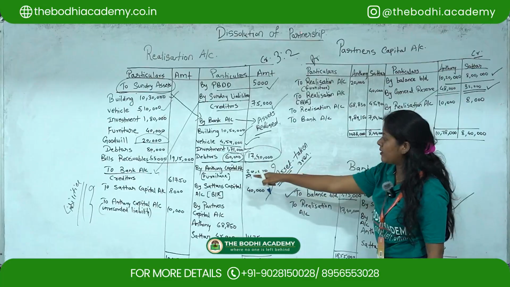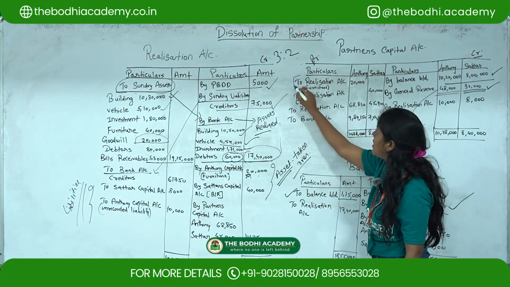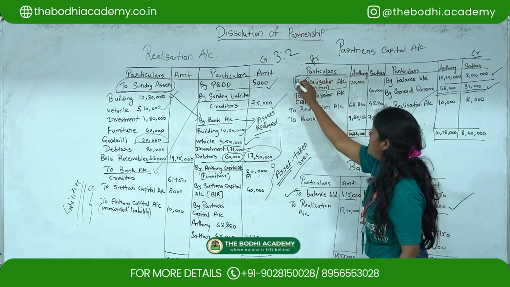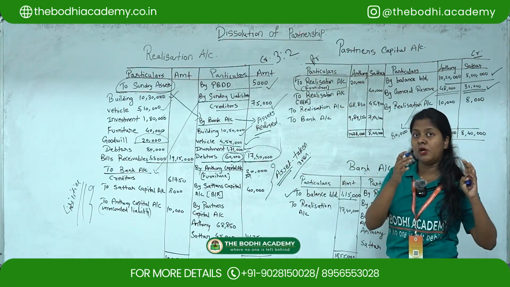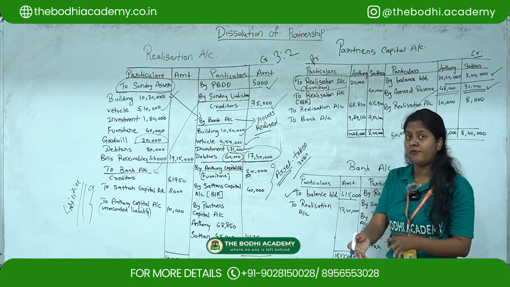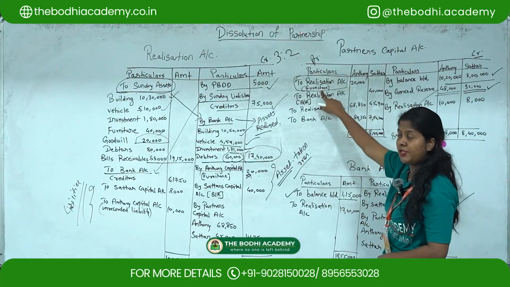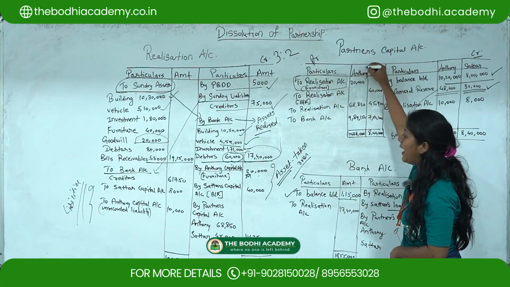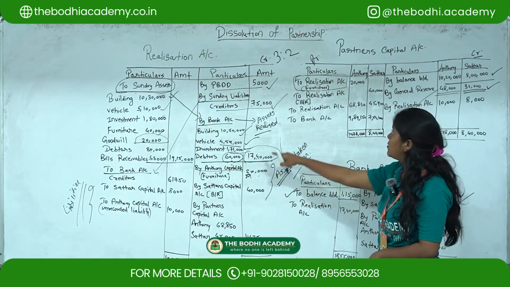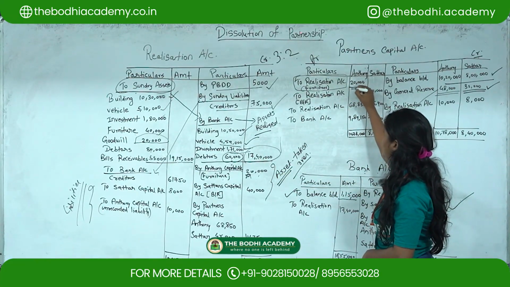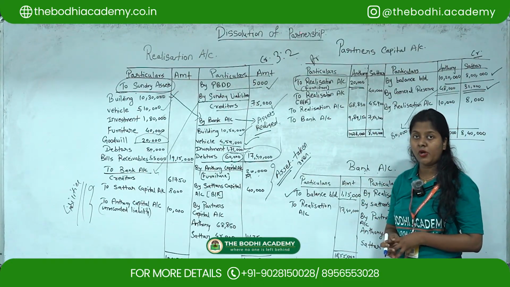But since you are transferring it from the realization account, the name realization will come over here. Because you are transferring that amount, you are showing the second effect. So it will come over here to the realization account as furniture 20,000 under Anthony's head, because Anthony has taken it over, right? So that's why it will come under Anthony's head. This is the first step with regards to adjustment, what you have to do.